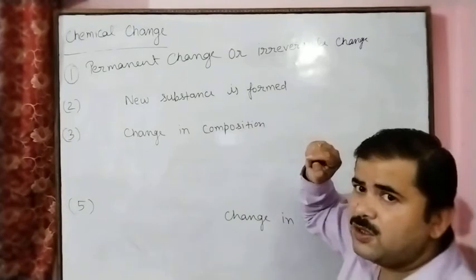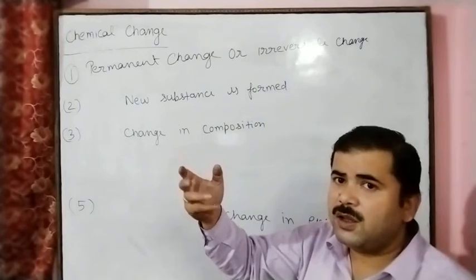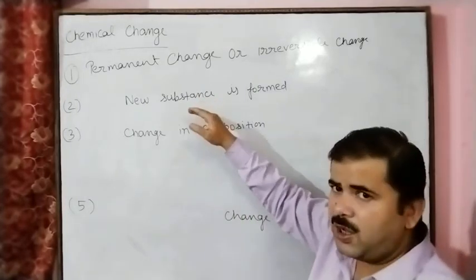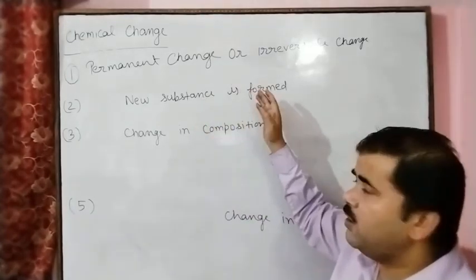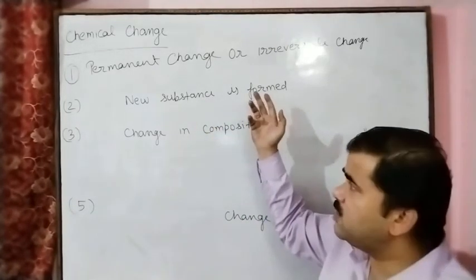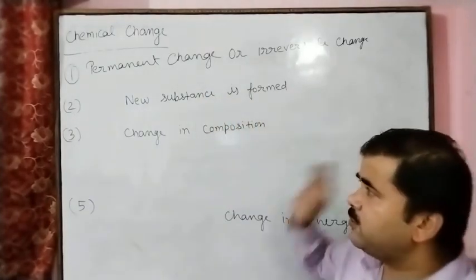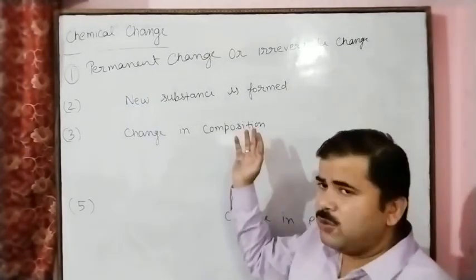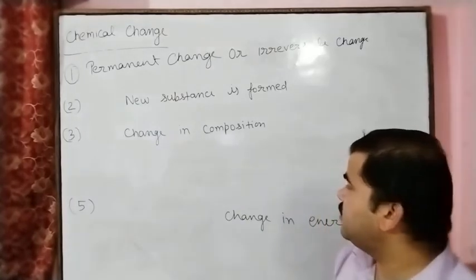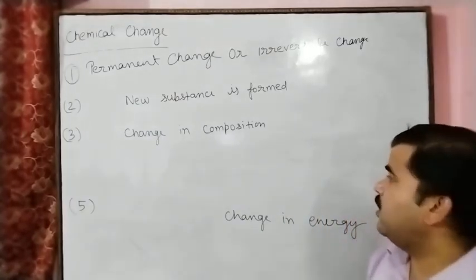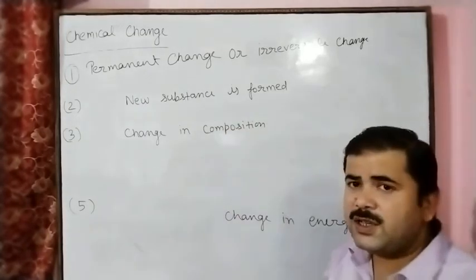New substance. If you burn paper, carbon dioxide gas is released, and after burning the paper will change into ash. So here a new substance is formed. Water vapor also develops, so a new substance is formed. There is a change in composition, of course, and composition change means we can say mass also will change.